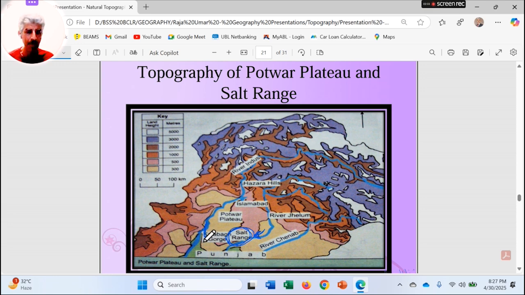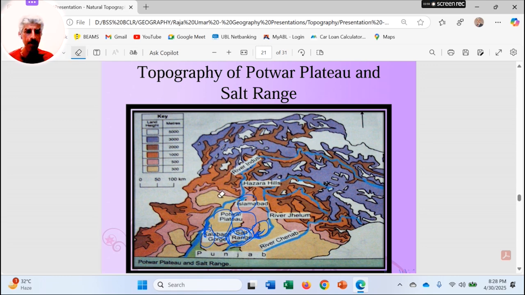This is part of Mianwali, as I was explaining the other day when I gave you the overall introduction of the topography of Pakistan, that the Pothwar Plateau consists of Islamabad, Rawalpindi, Jhelum, Chakwal, Attock, and some parts of Mianwali. That was the Kalabagh Gorge region where Kalabagh Dam was proposed. Let's see when it will be constructed.